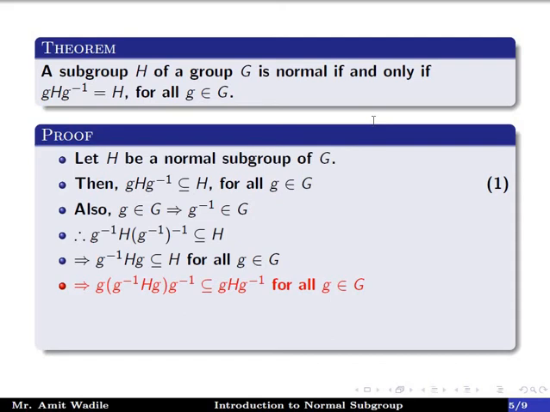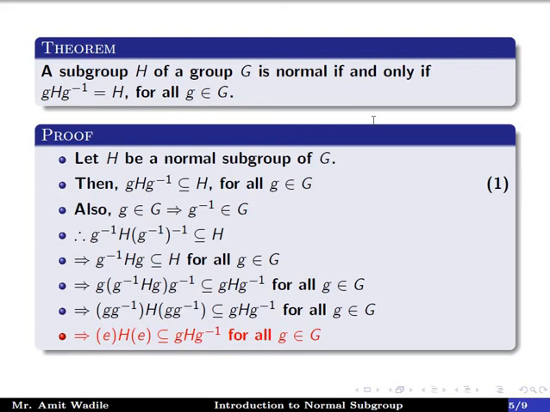This implies that, in the above equation, pre-multiplying by g and post-multiplying by g inverse, we get g(g inverse Hg)g inverse is a subset of gHg inverse for all g belonging to G. This implies that (gg inverse)H(gg inverse) is a subset of gHg inverse, which implies that eHe is a subset of gHg inverse for all g belonging to G, since gg inverse is e.